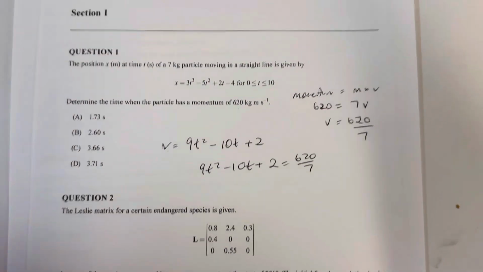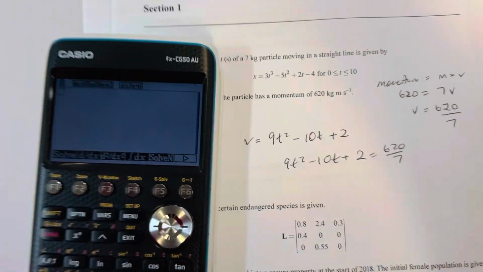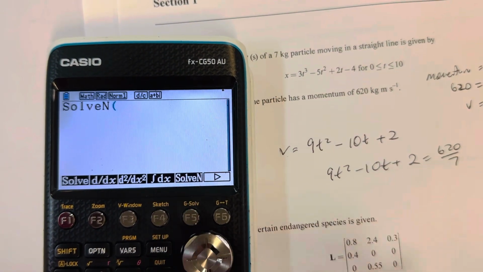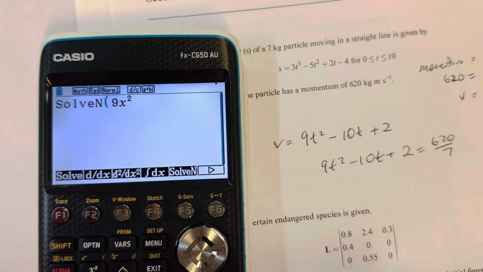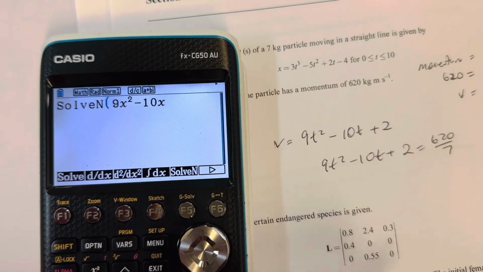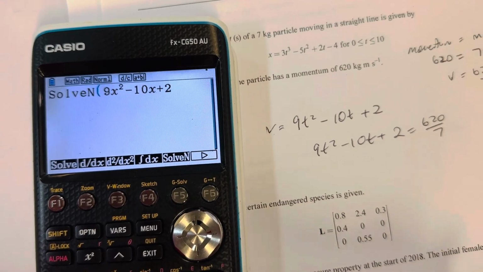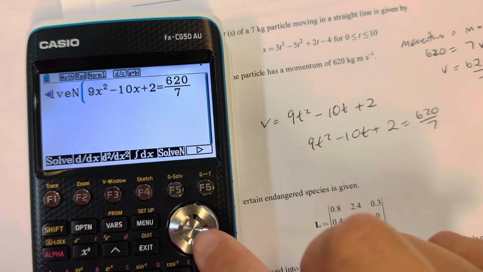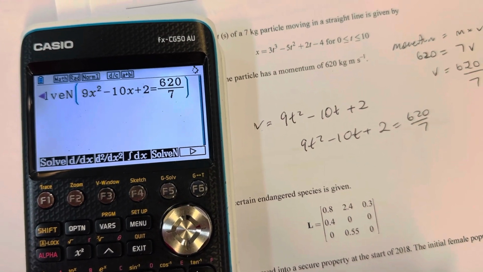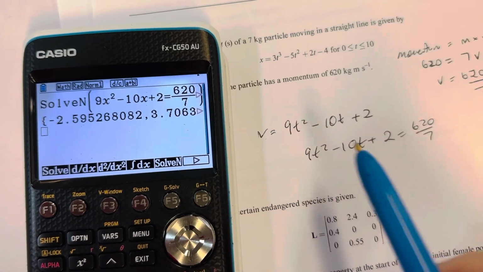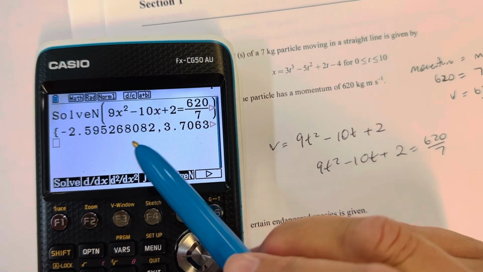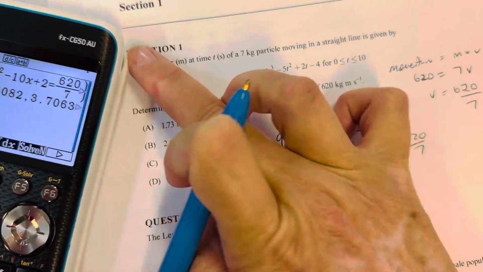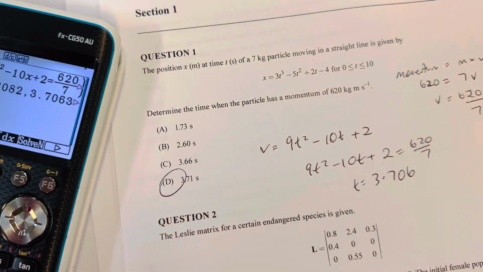Equating these two things, I'm going to go on my calculator. I'm going to go options, calculate, solve n. I'm going to go 9t squared minus 10t plus 2, shift equals 620 over 7, close my brackets, and it gives me two answers. It gives me a negative answer. We know time is not going to be negative, so it gives me t equals 3.706. Looking at my options here, D is my answer.